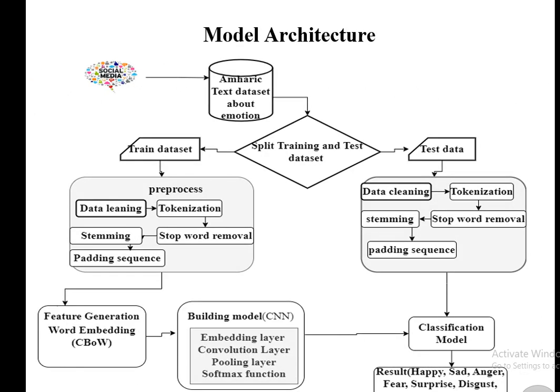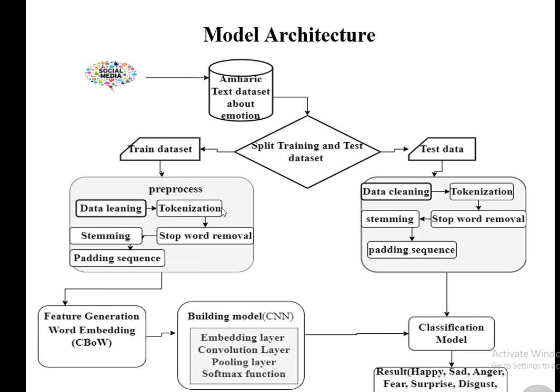And when it comes to the model architecture, it looks like this one. There is social media, which is used to extract the raw data set, and the data set is collected from these 2 types of social media. After labeling, the data set is categorized into 2: training data set and testing data set. After this, we are going to do some pre-processing steps like data cleaning, which is used to remove HTML links, non-Amharic characters, and any unnecessary links or punctuation marks.